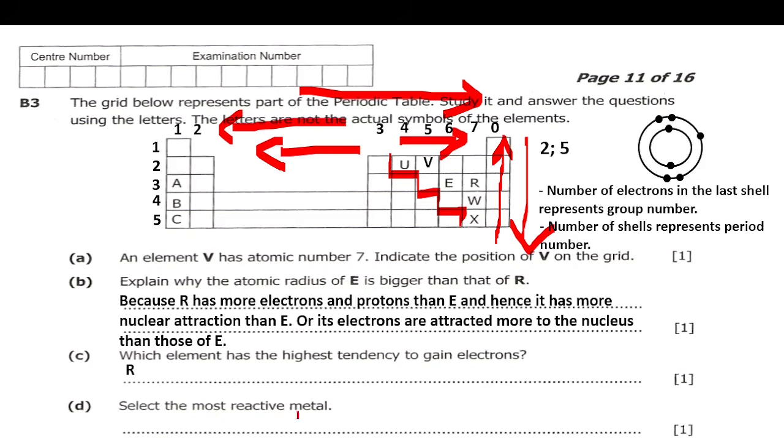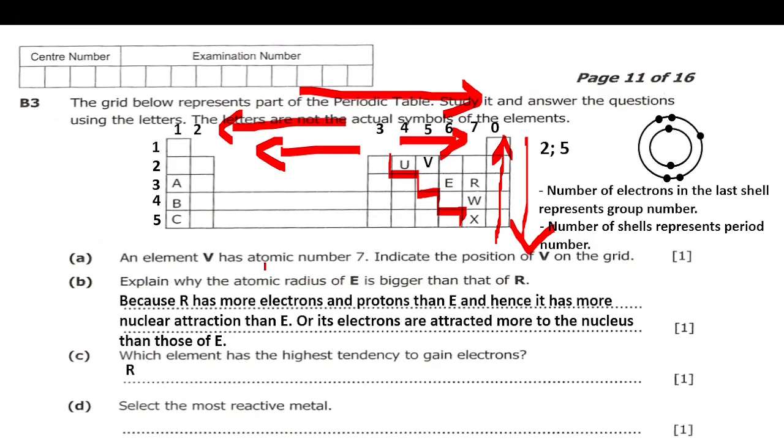Then D, state the most reactive metal. So when we come to metals, these are non-metals here, and the metals are just here, A, B, C. When we come to metals, it's the opposite trend. Remember, reactivity involves electrons being shared or electrons being lost. That's what is involved in elements when they react to form compounds. And mostly metals will lose electrons. So the more easily a metal atom loses electrons, the more reactive it is.